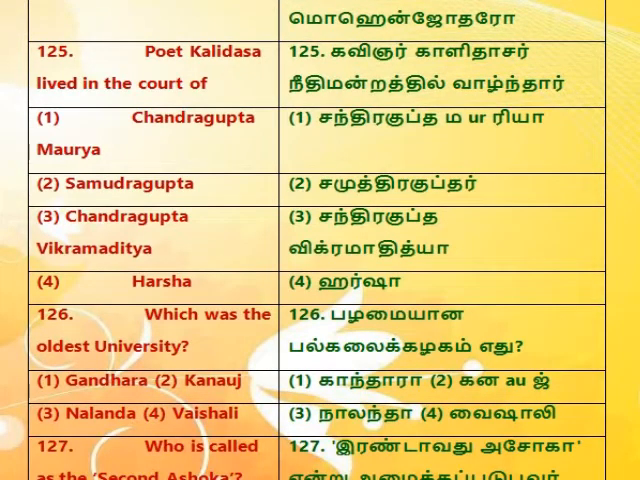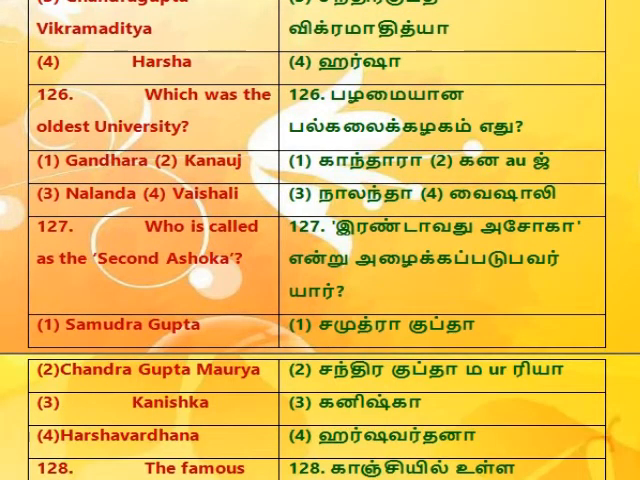125. Poet Kalidasa lived in the court of 1. Chandragupta Maurya. 2. Samudragupta. 3. Chandragupta Vikramaditya. 4. Harsha. 126. Which was the oldest university? 1. Gandhara. 2. Kanauj. 3. Nalanda. 4. Vaishali.